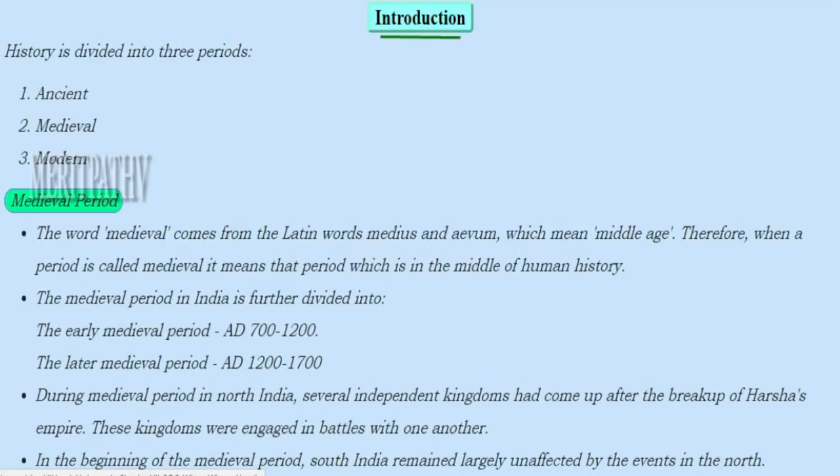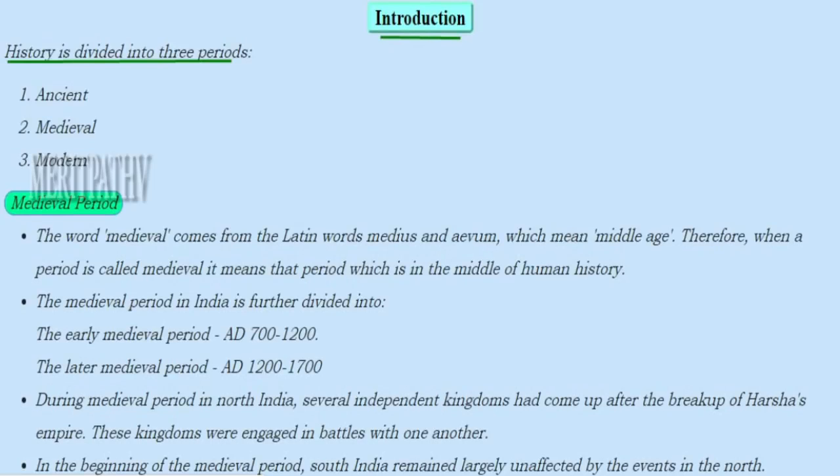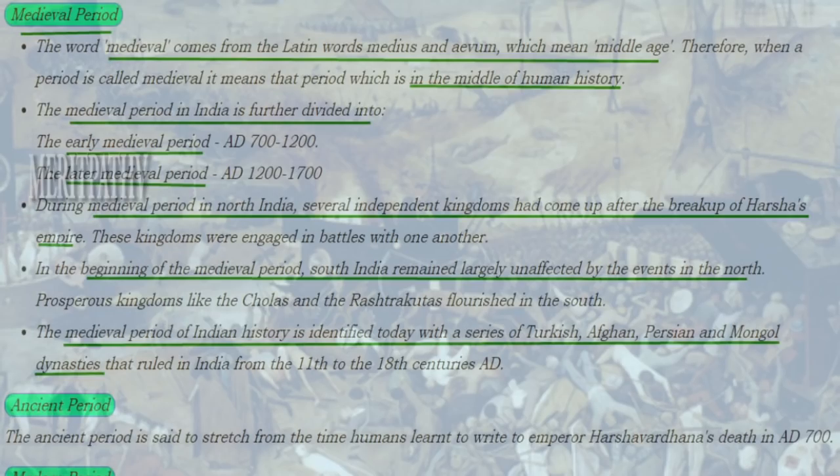where and how. That is medieval period in India. So history is divided into three periods, which is known as ancient, medieval and modern period. So let's study in detail about these three periods.